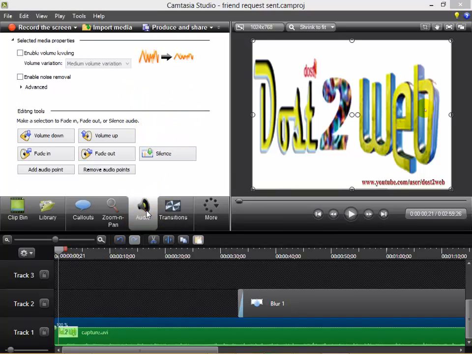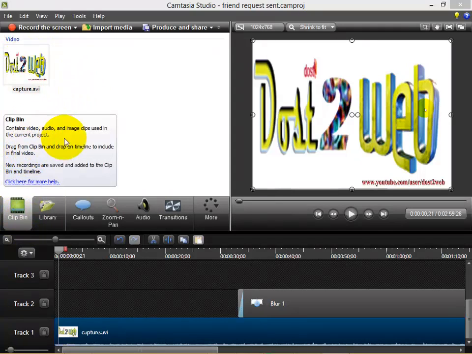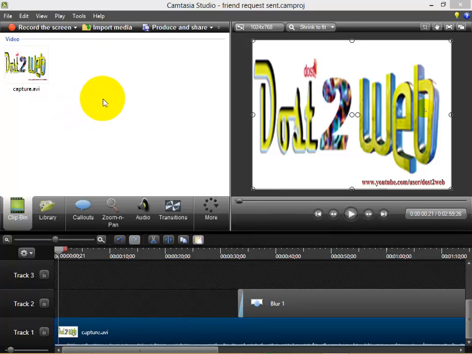So click on audio. Initially when you open your screen, it will open your clip bin where you have your recorded video. So just click on your track 1, which is your recorded video file.